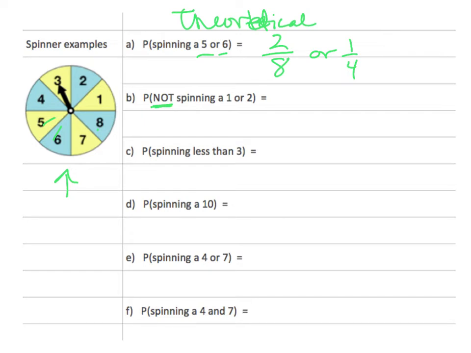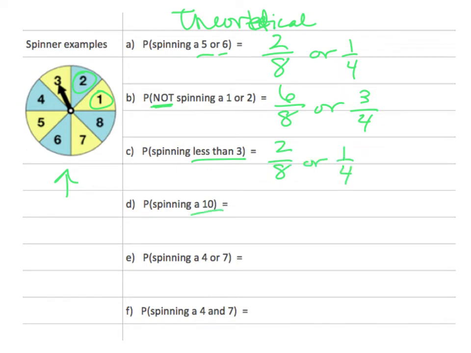Not spinning a 1 or a 2. So I'm not going to spin a 1 or a 2. I got 1, 2, 3, 4, 5, 6 out of 8. Or, again, simplified would be 3 out of 4. Let's erase my little marks here so that I know what we're talking about. Spinning less than 3. So this is less than 3 and this is less than 3. 3 is not less than 3. That's equal to 3. Again, we got 2 out of 8, or 1/4.